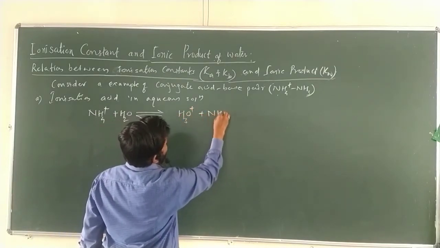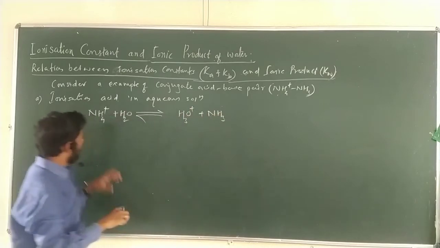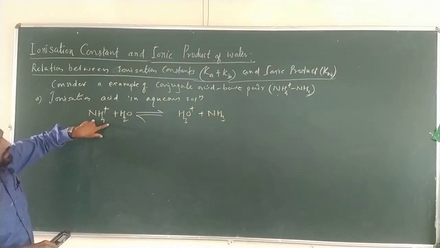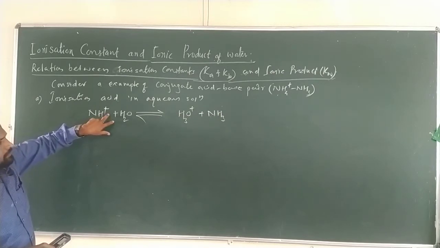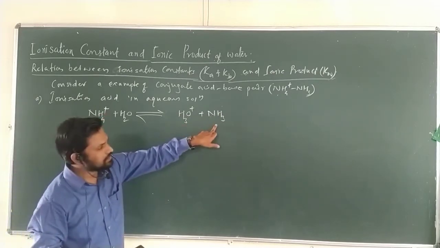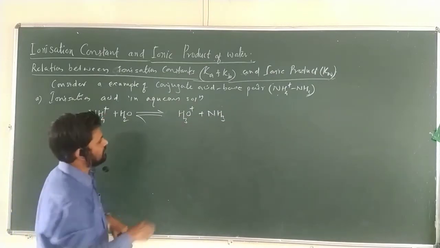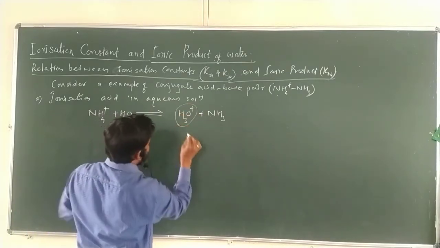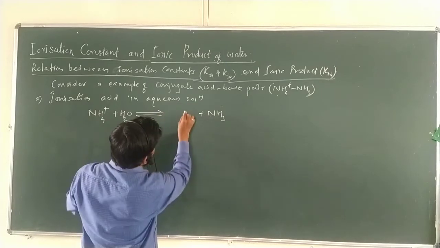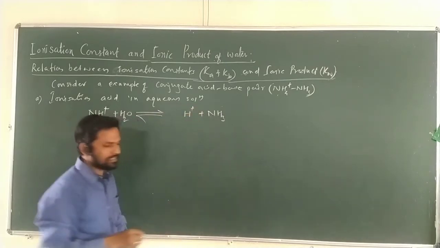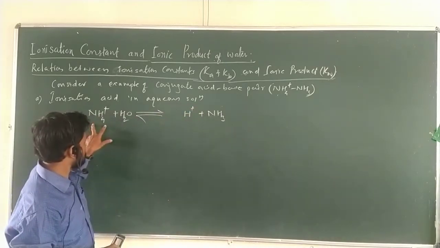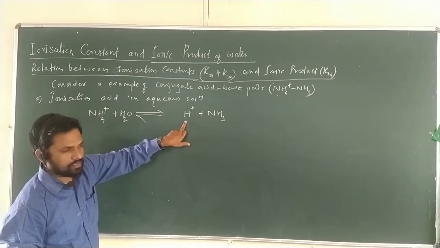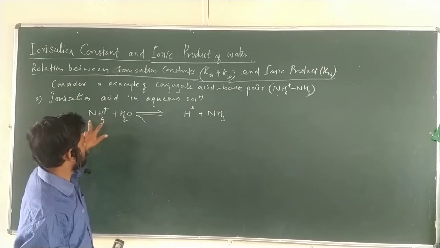See how I write NH3? This NH4 plus has to be dissociated, ionized. NH4 plus can be ionized into NH3 plus H plus. See, try to understand, this is nothing but the H plus. NH4 plus dissociates into NH3 plus H plus. Once you combine, you form this one.